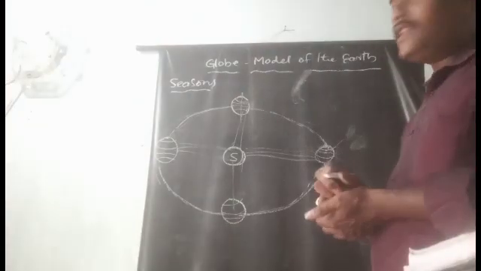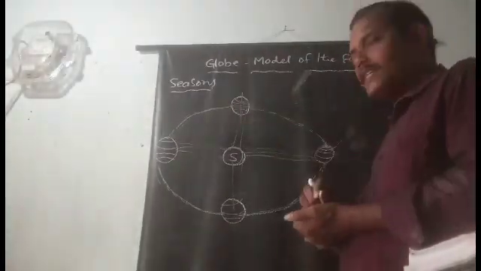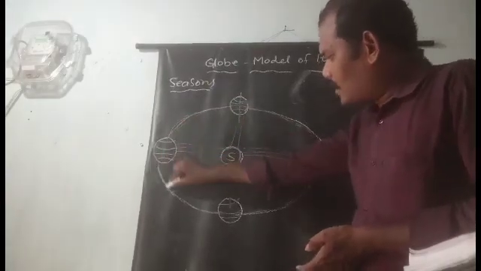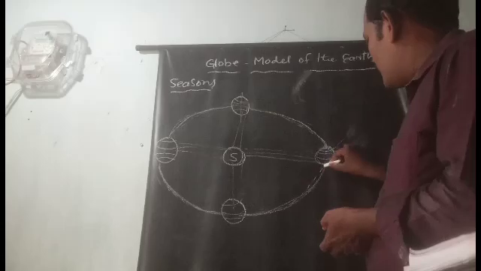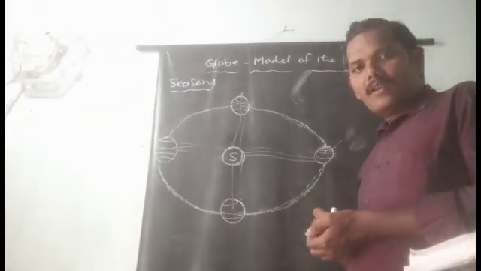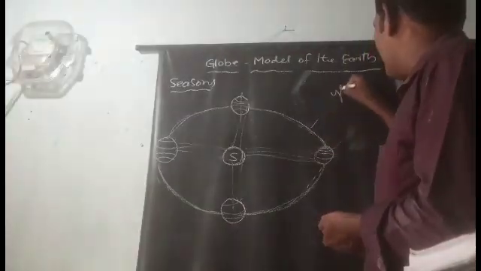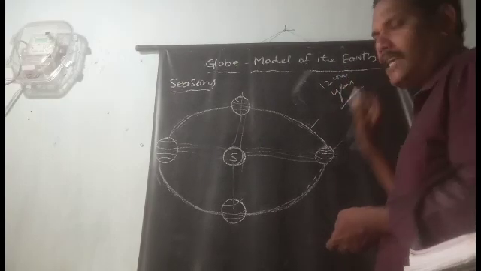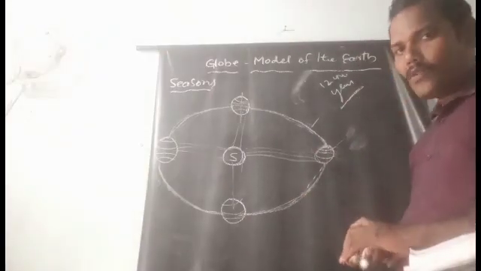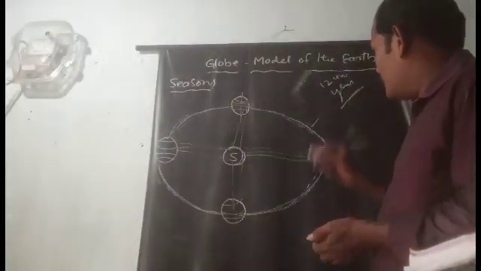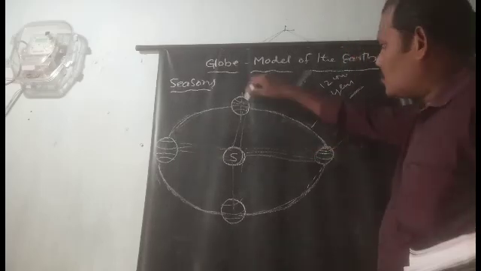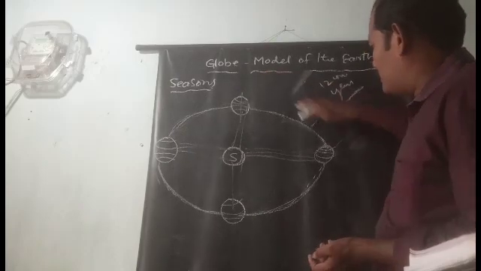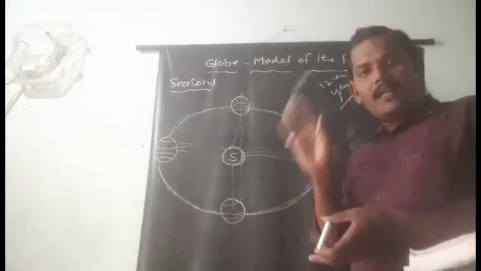This picture can be divided into 4 parts. This is the span of the total year, the total orbit of the earth around the sun. That means how many months are in the year? 12 months in the year. Remember, 12 months in the year. So in these 12 months, this picture can be divided into 4 parts, that is, every 3 months make one part.